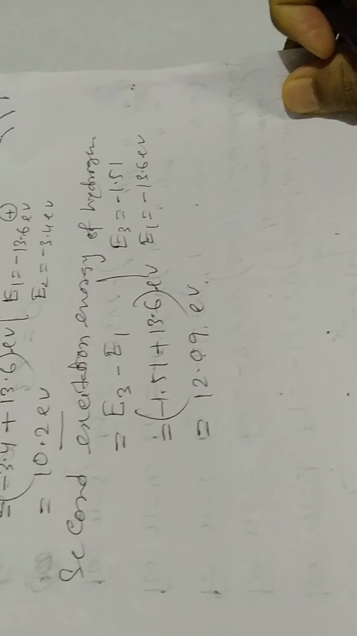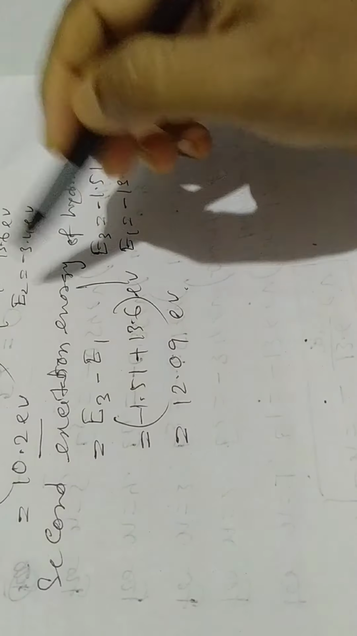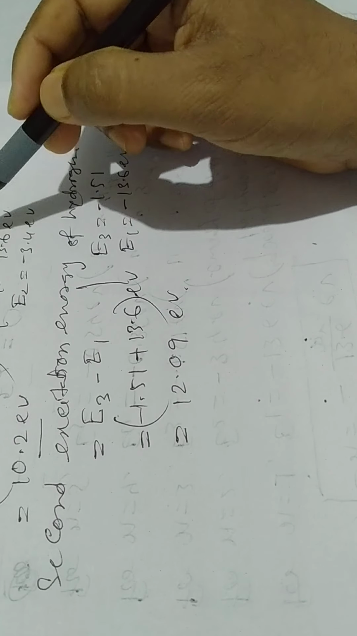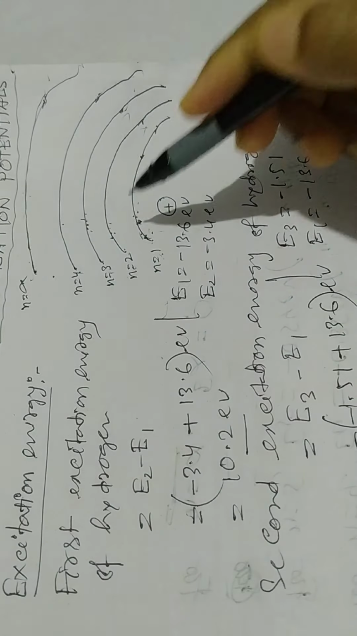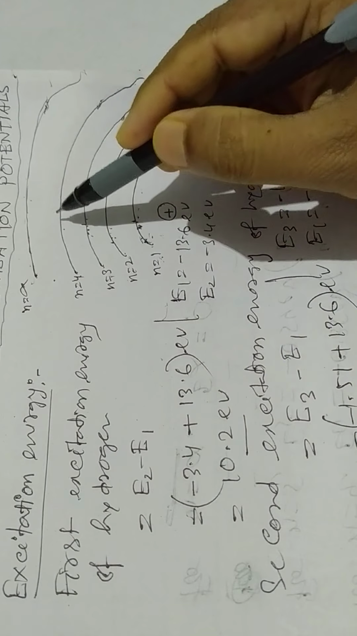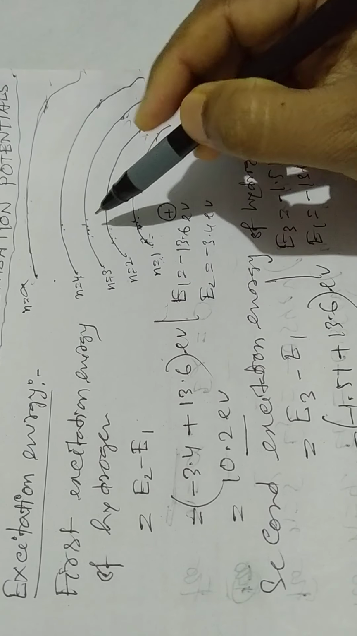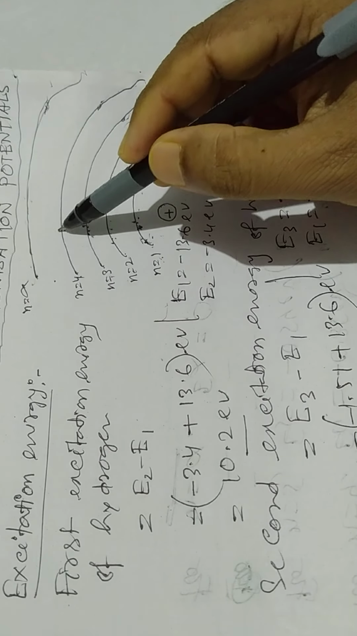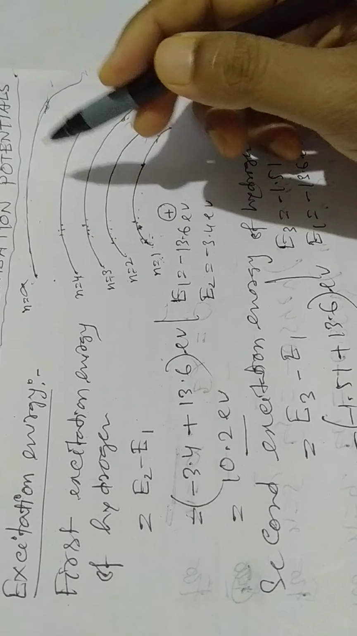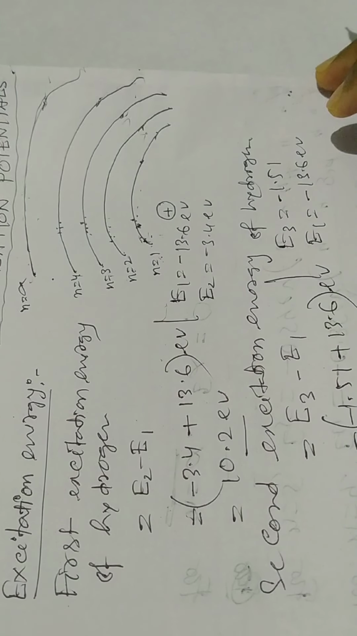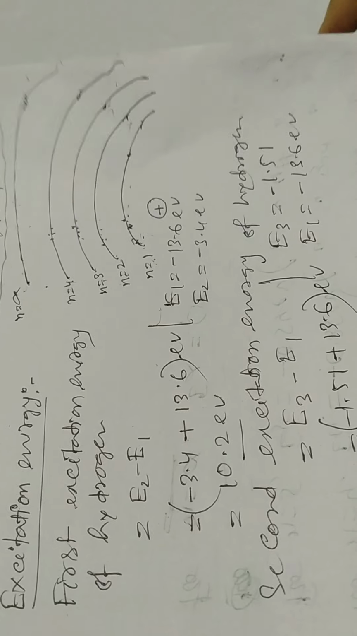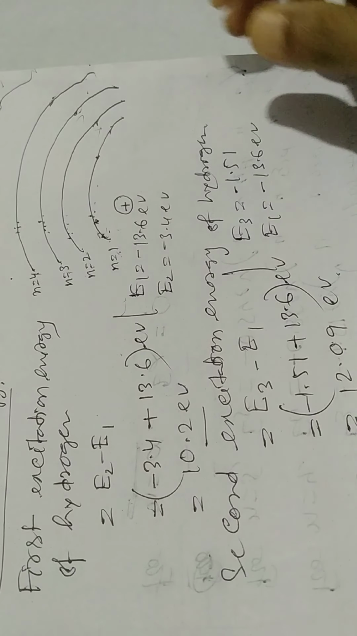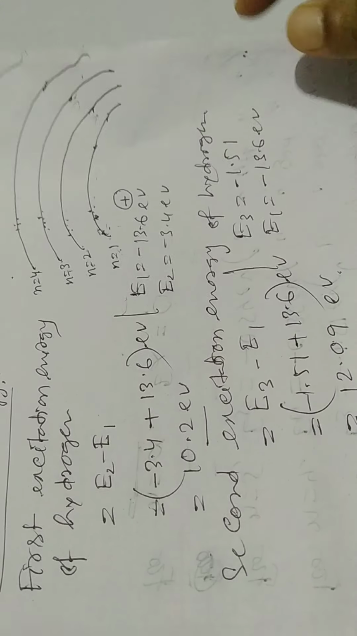Again, similarly, you can calculate when an electron jumps from the inner orbit to the third excited state, fourth excited state, and so on. You just take the difference of the ground state energy and that excited state energy.